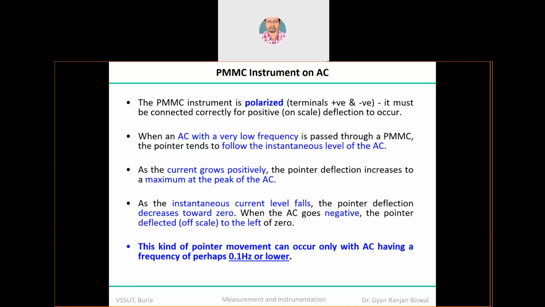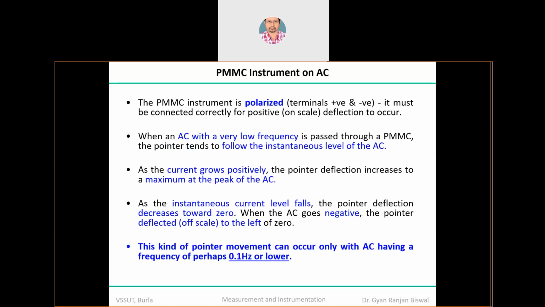So remember, as far as the DC connection is concerned, I have already told you that terminal polarity should always be mentioned. It is mandatory because in AC the polarity changes in each half cycle, but not in DC. Whenever you establish a connection, the positive should be connected with the positive, and the negative with the negative. Otherwise, you won't get any response. That's why in all DC measuring devices, polarity is clearly mentioned.